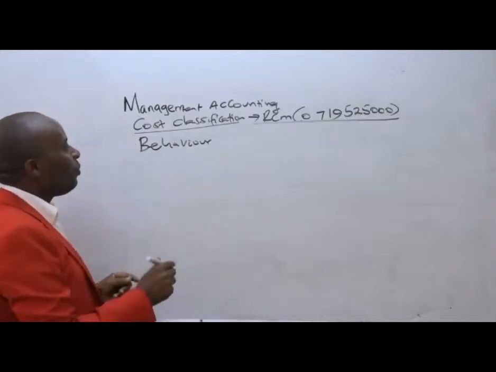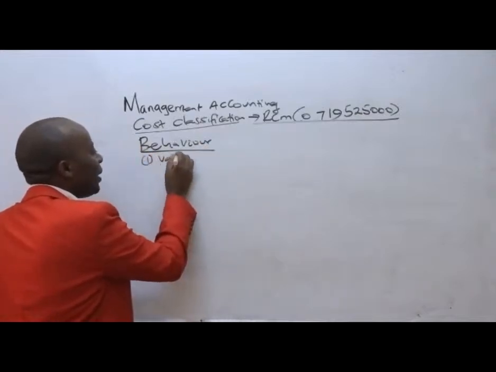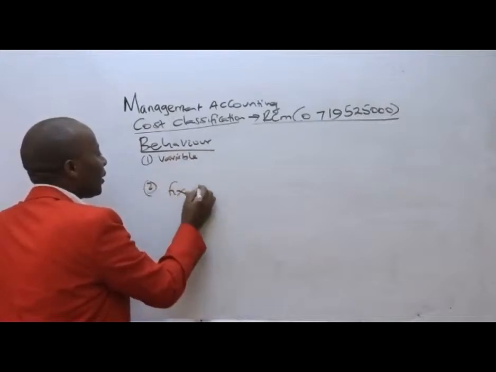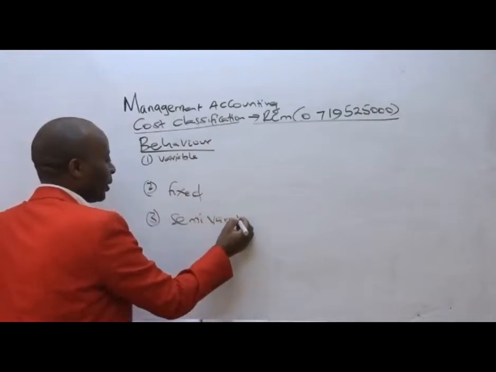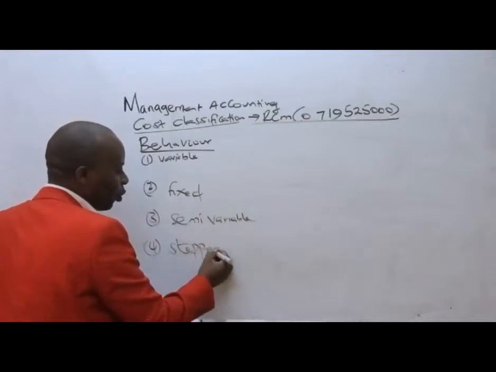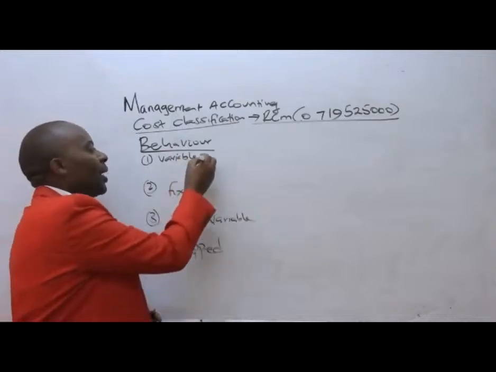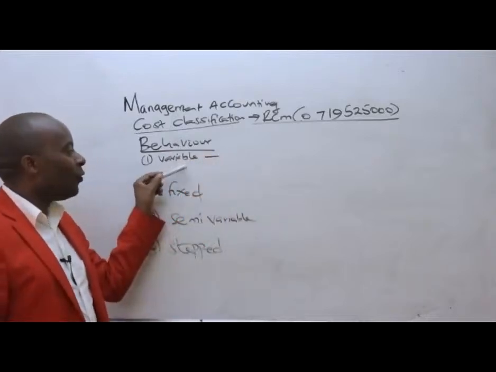So in terms of behavioral classification, we have costs that are variable, costs that are permanently fixed, costs that are semi-variable, and costs that move forward in the form of steps, what we call stepped fixed cost. Variable costs, I would want you to appreciate from the word vary.